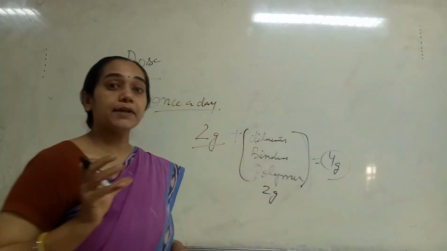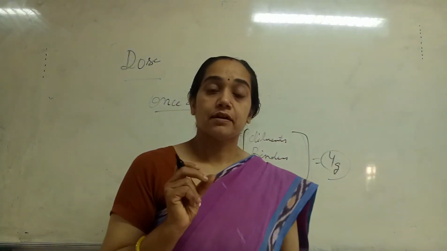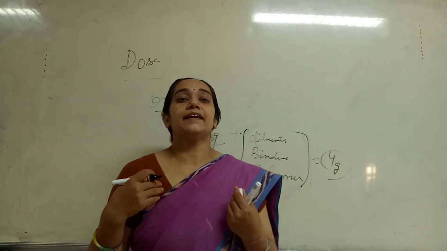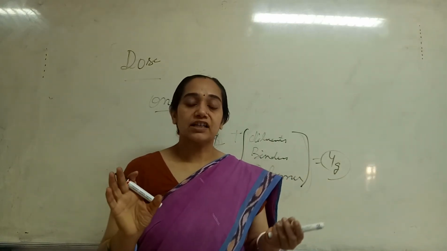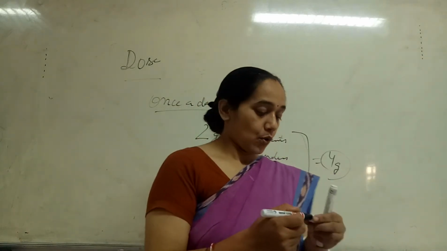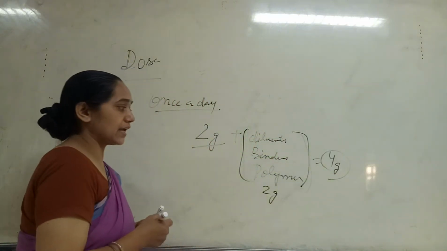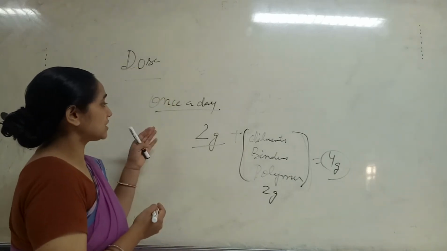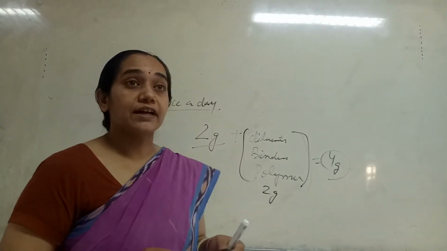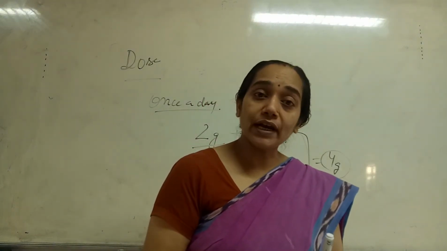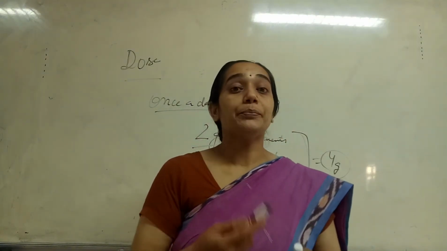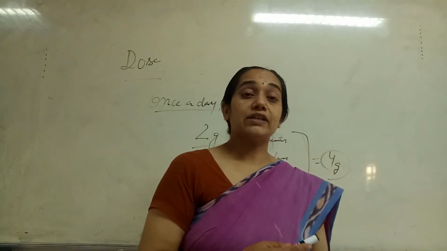This 4 gram tablet will be very big in size. If it is so big and difficult to swallow, I will lose acceptability for the product, and the compliance for the formulation will also be reduced. So if the dose of the drug is less, then only it is feasible; for potent drugs it is easy to make the controlled drug delivery system.